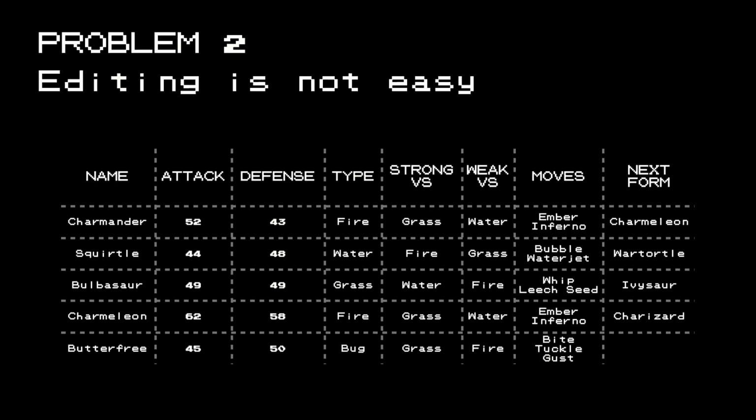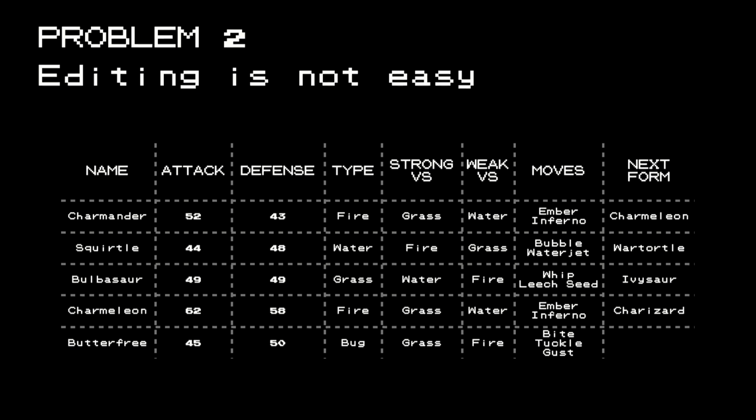This is problem number 2. Let's say it turns out that this grass type that Charmander or whatever is strong against needs to be changed to black for some reason. Does it mean that this grass also has to be changed to black or not? And the weak versus is also tricky.